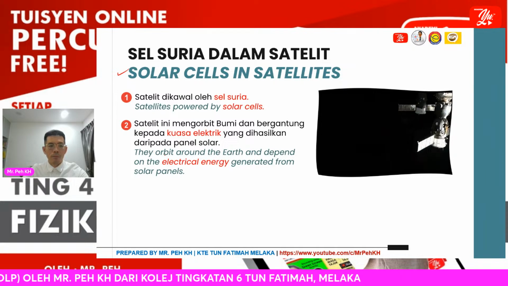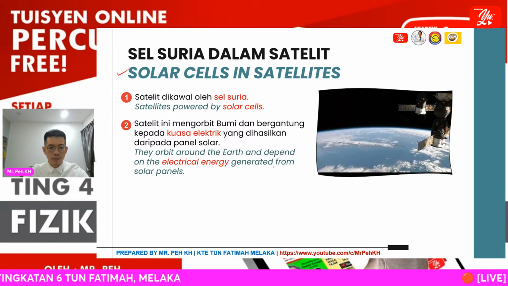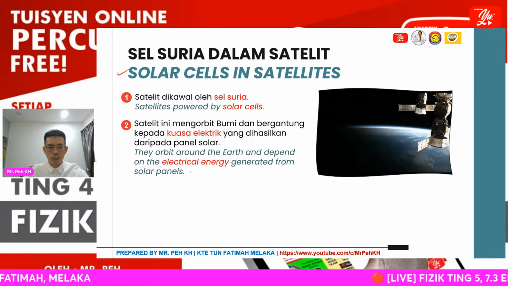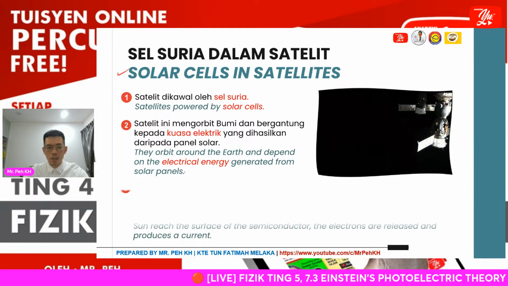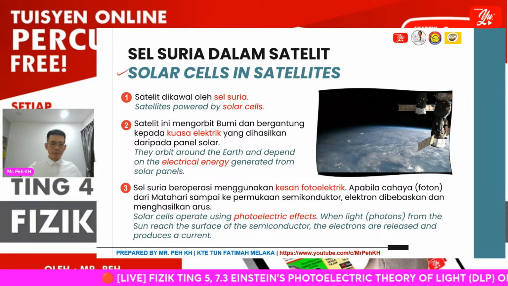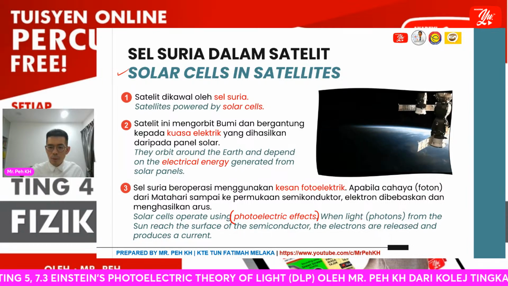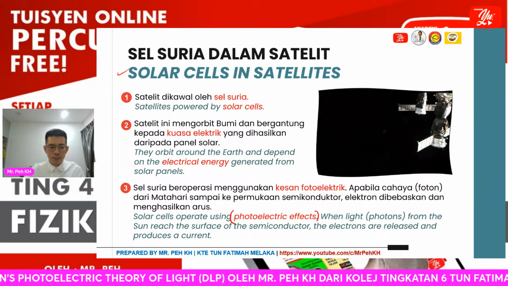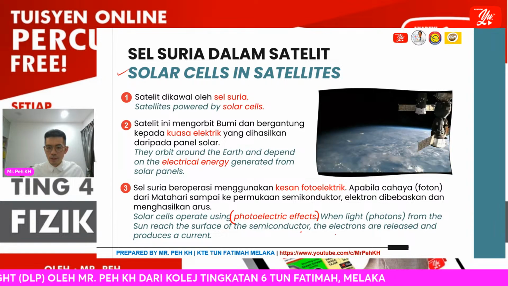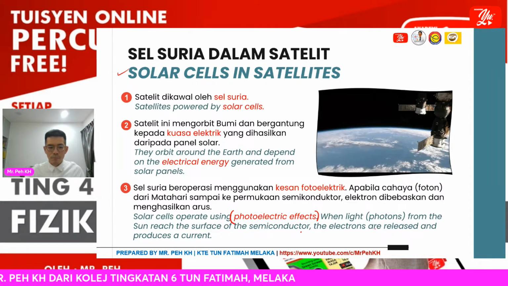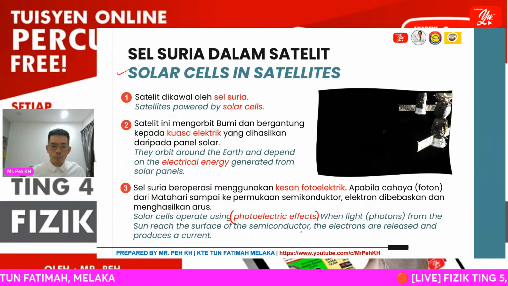Satellites are powered with solar cells. They orbit around the Earth and depend on the electrical energy generated from the solar panel. The electrical energy actually comes from the solar panel. Solar cells operate using the photoelectric effect. When light or photons from the sun reach the surface of the semiconductor, the electrons are released and produce a current. This is how the satellite operates.